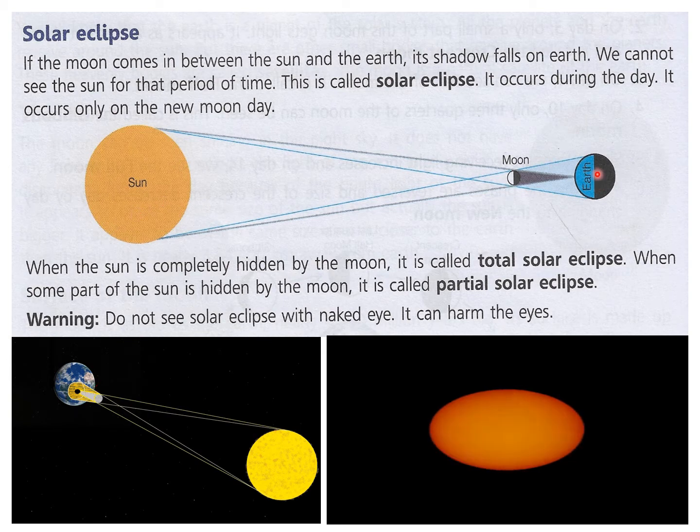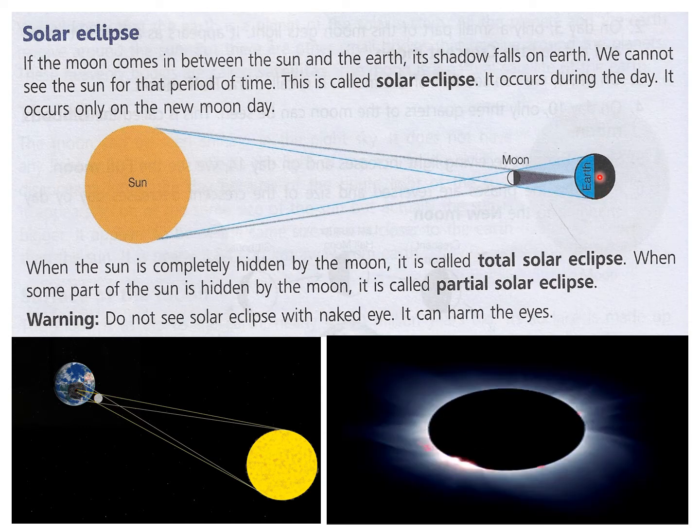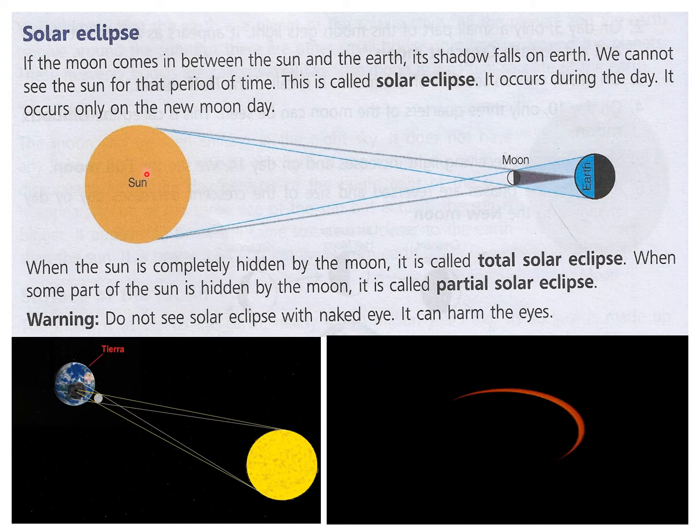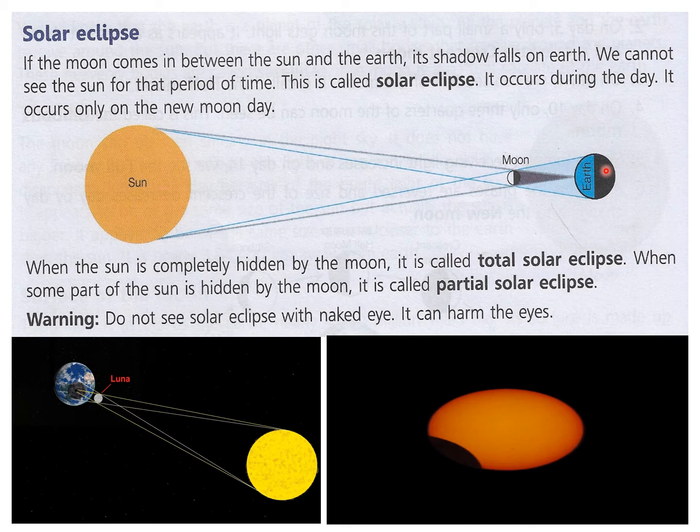So in the context of the earth, because we are reading this, in the context of the earth only, we have to see what we cannot see from the earth, that eclipse is formed.